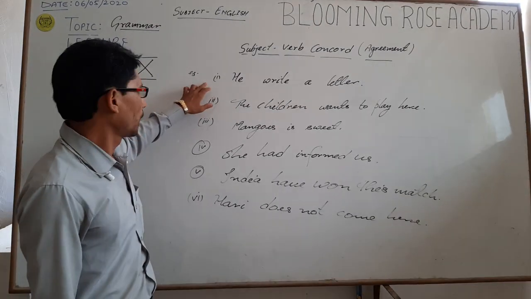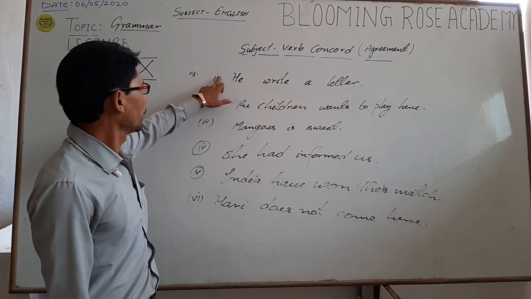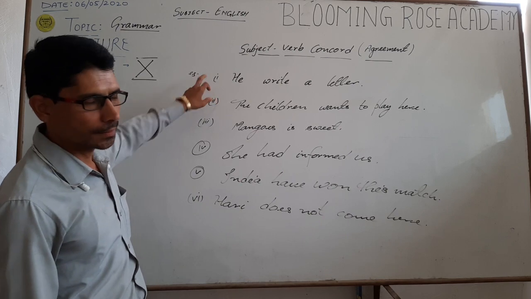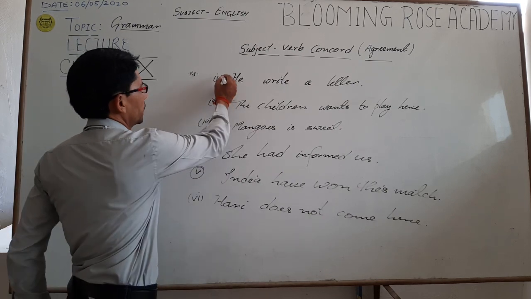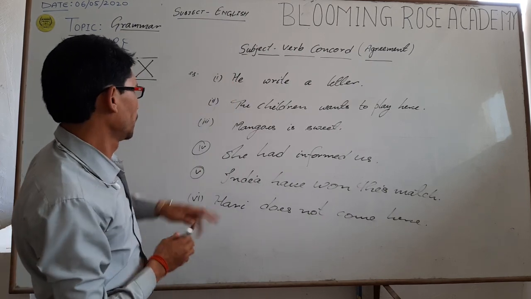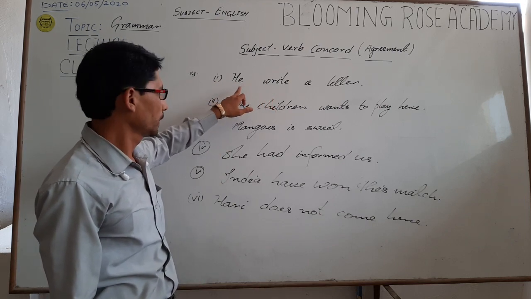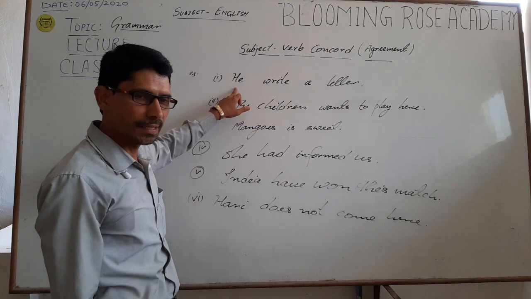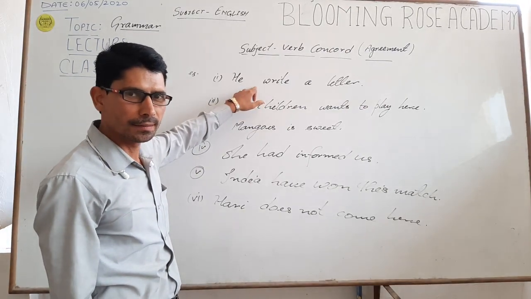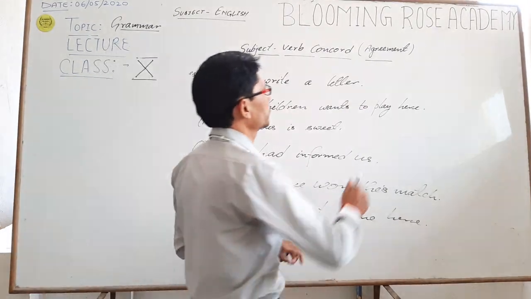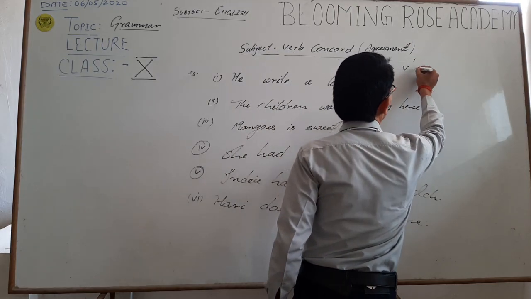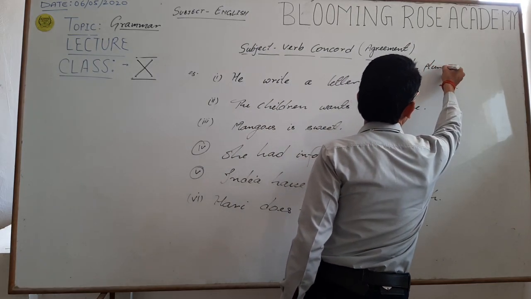Now let's see some examples related to subject-verb agreement. The first sentence: he write a letter. Over here, he is a singular subject and write is a plural verb, because the base form of verb is always plural.